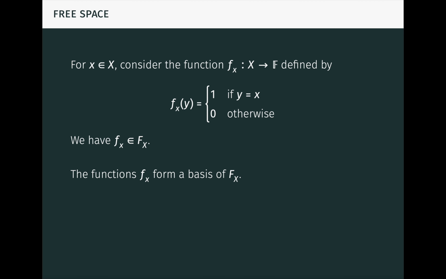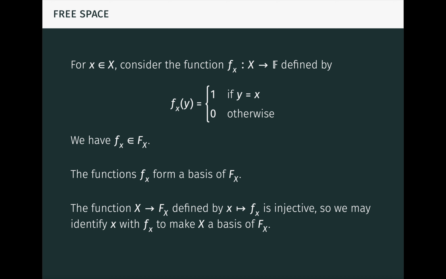In doing so, you'll see how in the free space, the formal linear combinations from our intuition become actual linear combinations of these functions. The function from the set X to the free space, which sends each element x to its function fx, is injective, so we may identify each element with its function to make the set X itself a basis for the free space. That's exactly what we wanted.